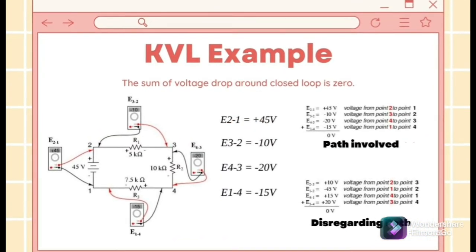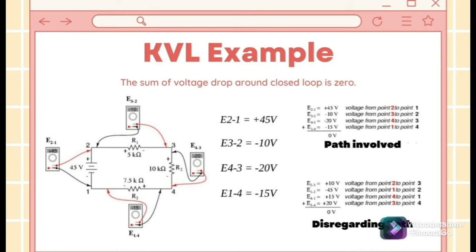Now, the figure shows a voltmeter at 1 connected with the black test lead and at 2 with the red. The voltmeter reading E21 is equal to plus 45 volts. To clear things up, the term E21 means that the first point is at 2 and the second is at 1. Let's say the red lead is the point ahead and black is the point behind. So the notation will be as the figure shows.